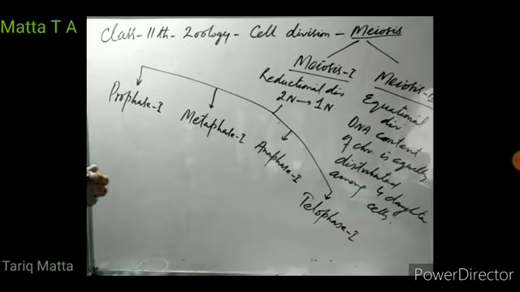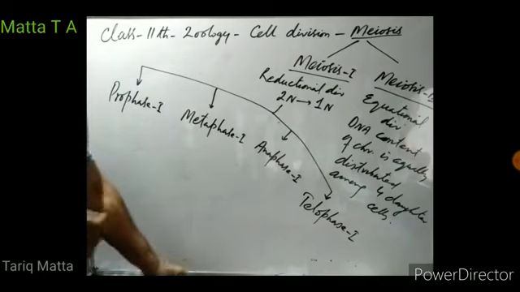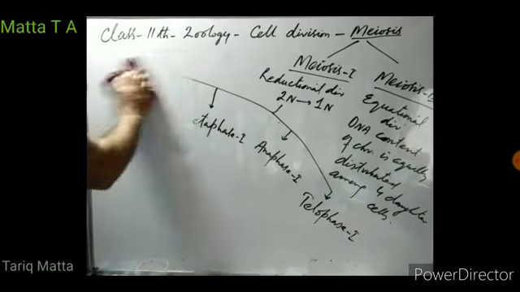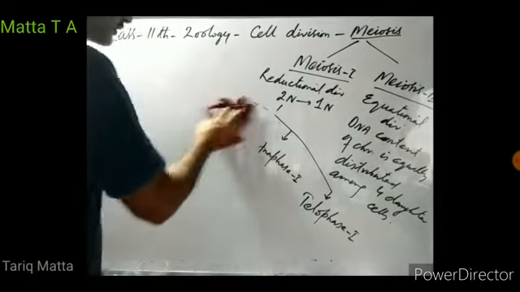So we will start with prophase first. We will see what happens in the prophase first of meiosis first.